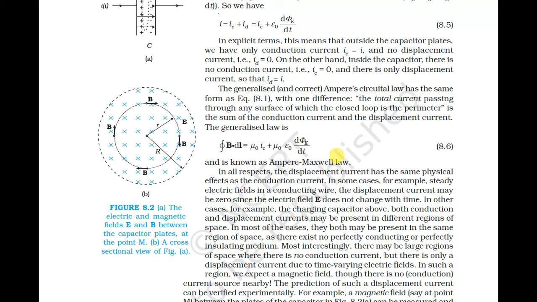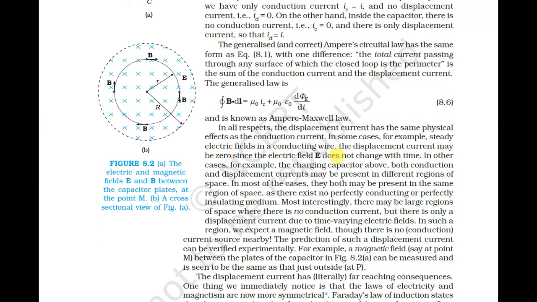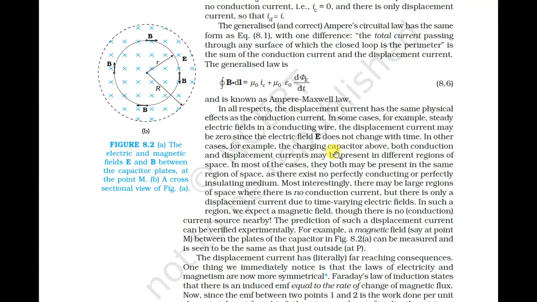It equals mu 0 I_C plus mu 0 epsilon 0 d phi E upon dt. This is known as the Ampere-Maxwell law. In all respects, the displacement current has the same physical effect as the conduction current.